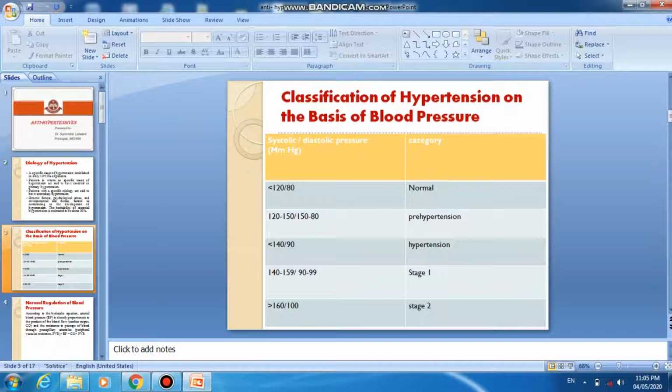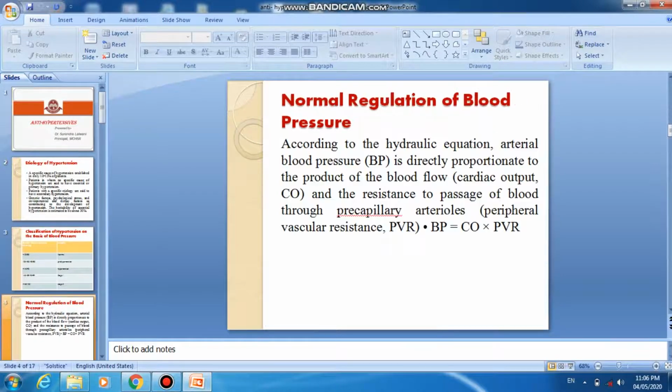The person is considered normal. 120 to 139 or 80 to 89 is considered pre-hypertension. More than 140 and 90 is considered hypertension, and 140 to 159 or 90 to 99 is considered stage 1 hypertension. More than 160 systolic or 100 diastolic is considered stage 2 hypertension.